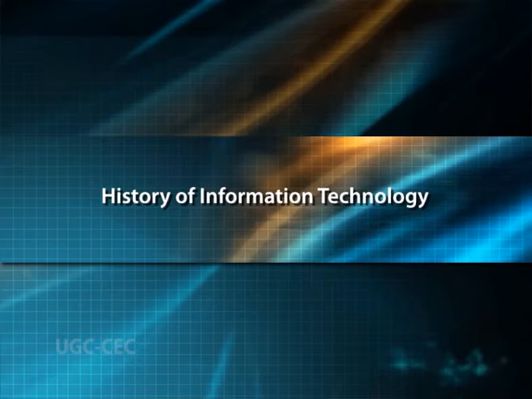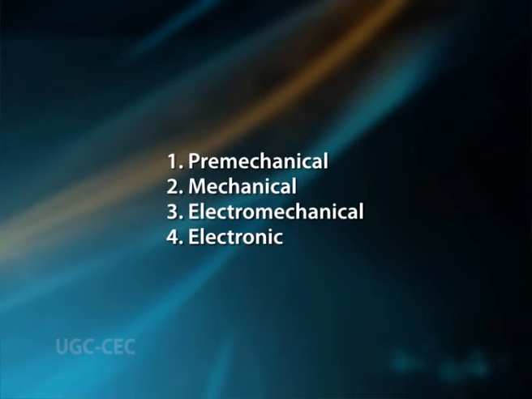History of information technology. The computer's history has been told for as long as there have been computers. The first computers were used primarily for numerical calculations. However, as any information can be numerically encoded, people soon realized that computers are capable of general purpose information processing. There are four main ages that divide up the history of information technology: 1. Pre-mechanical. 2. Mechanical. 3. Electromechanical. 4. Electronic.